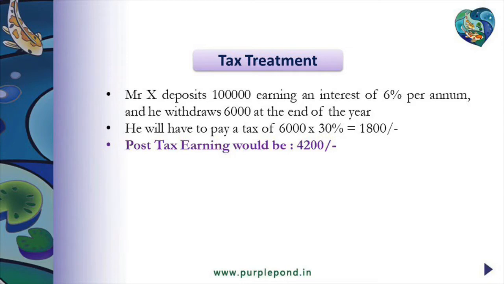Let's look at Mr. X, who deposits 1 lakh into fixed deposit at the rate of 6% per annum. He would earn an interest income of 6,000 rupees per year, which would be subjected to taxation. And for this example, let's assume he is at 30% bracket. So 6,000 rupees being taxed at 30%, he will have to pay a taxation of 1,800 rupees, thus having a post-tax return of 4,200 rupees.